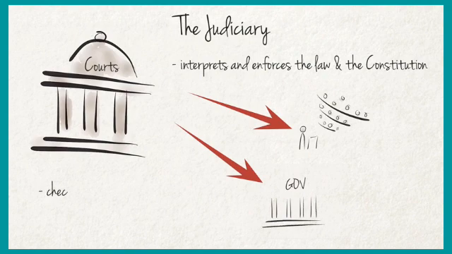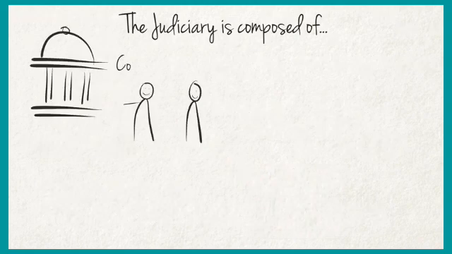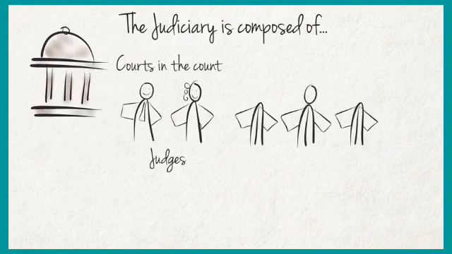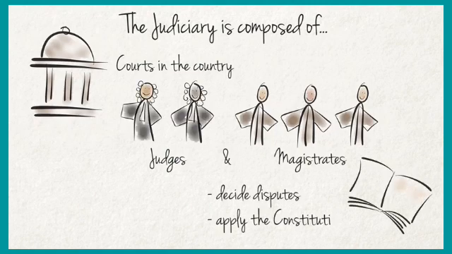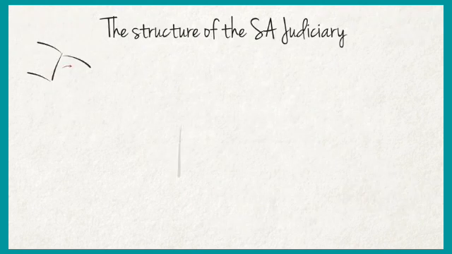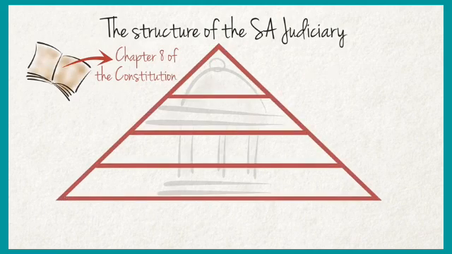The court checks whether the legislature and executive are doing things correctly or not, and gives justice. The judiciary is composed of the courts in the country. Here in court there are judges and magistrates, and they decide for the people. They give justice to the people. You know the structure of the courts, especially in our India.